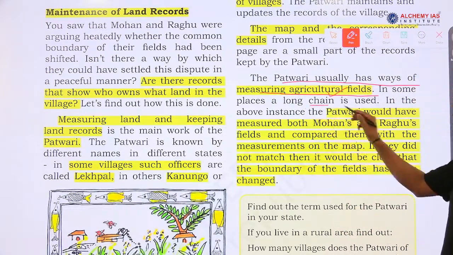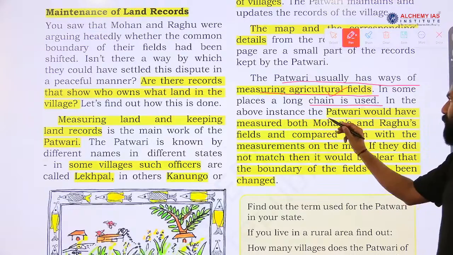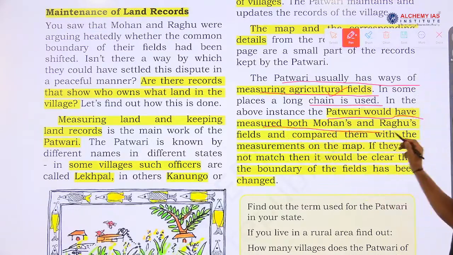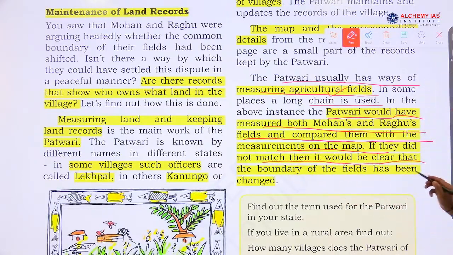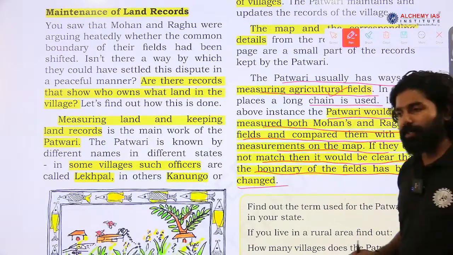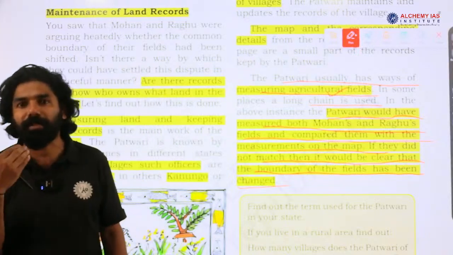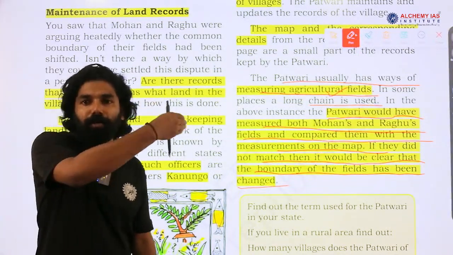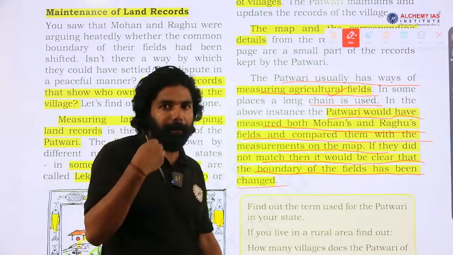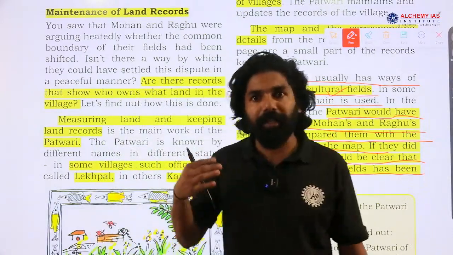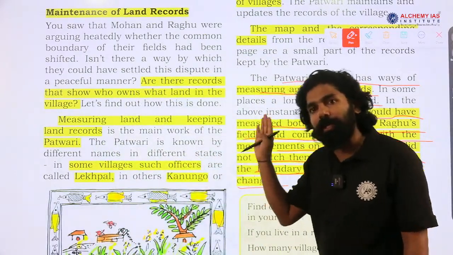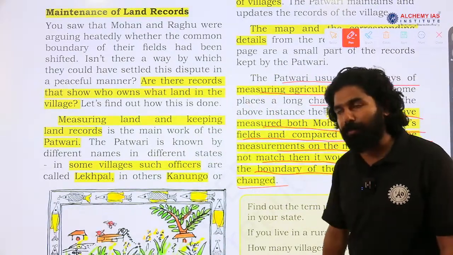So, using the chain, as in the above instance, the Patwari would have measured both Mohan's and Raghu's fields and compared them with the measurement on the map. If they did not match, then it would be clear that the boundary of the field had been changed. The main allegation from Mohan was that the boundary line had been extended from Raghu's land towards Mohan's land, so there was an increase in the size of Raghu's field without the consent of Mohan.